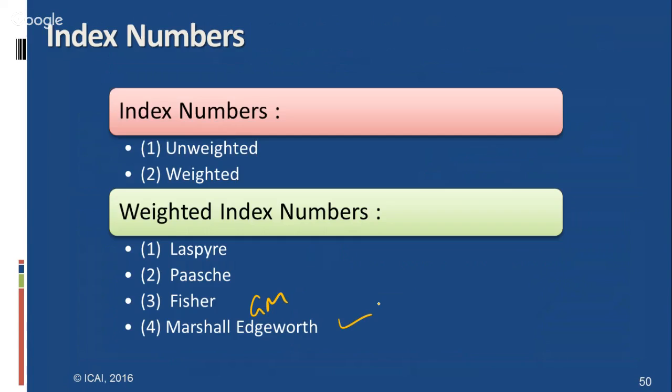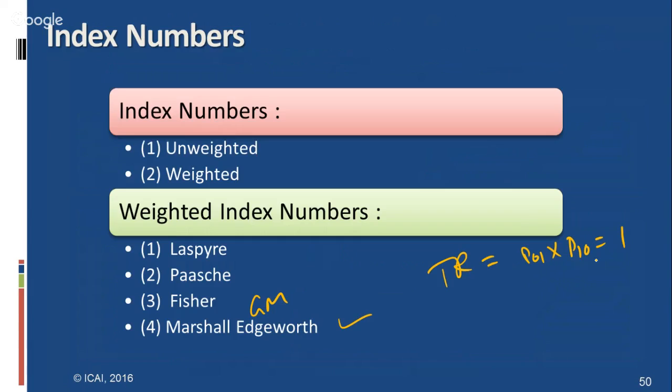And further, what are the tests of adequacy? The unit test requires that the formula should be independent of the units in which prices and quantities are quoted. Except for the simple unweighted aggregate index number, all other formulas satisfy this test. The time reversal test is P01 into P10 equal to 1.